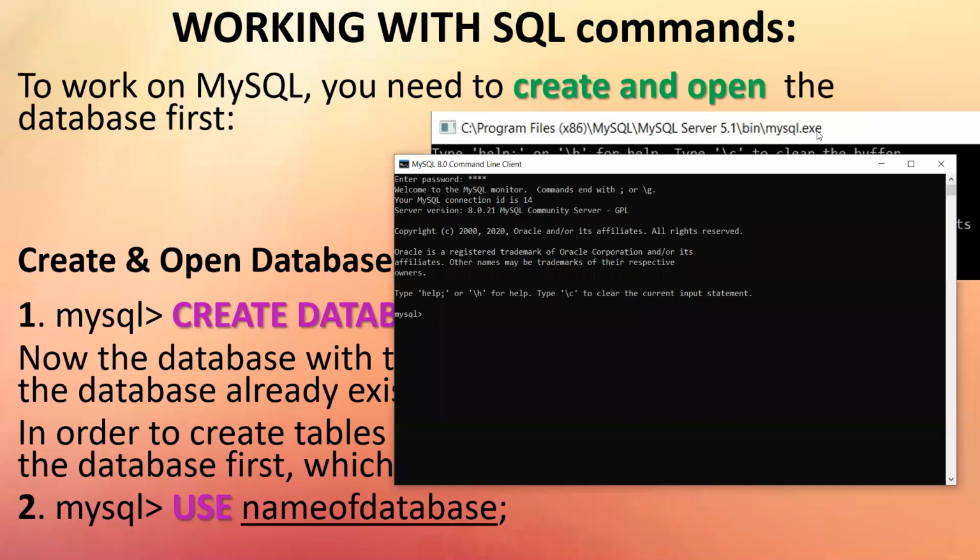Otherwise, all your commands will not be accepted if you forget to do so. Right? Now I need to open my database. If I remember the name of the database, very well and good. Like I say, use Sushmita, but I think I did not create it on this machine. So it might give me an error here. Let's see what happens if I give a name which doesn't exist.